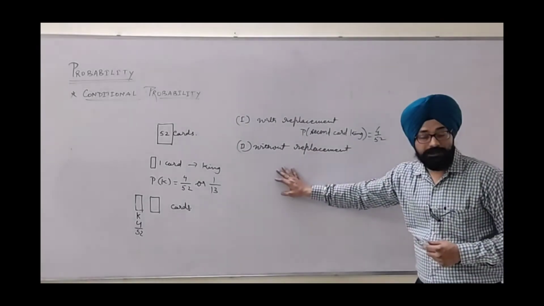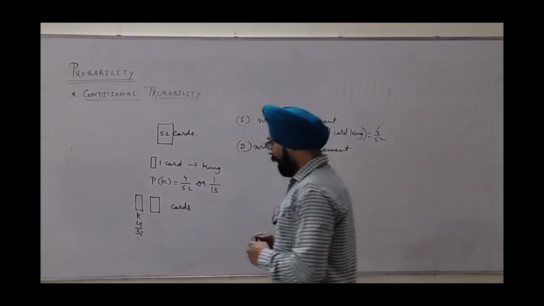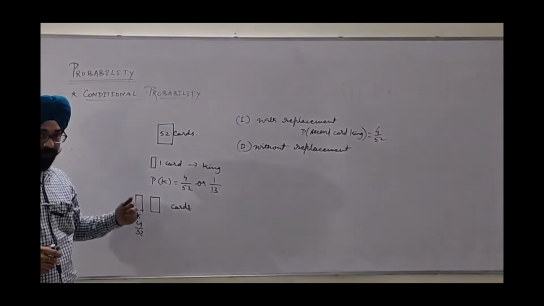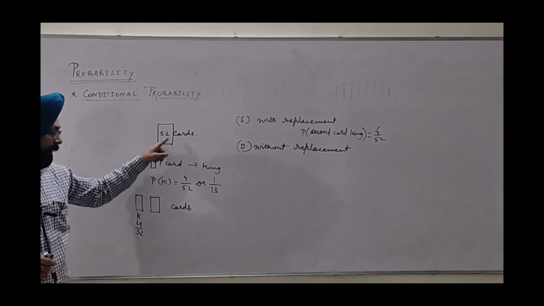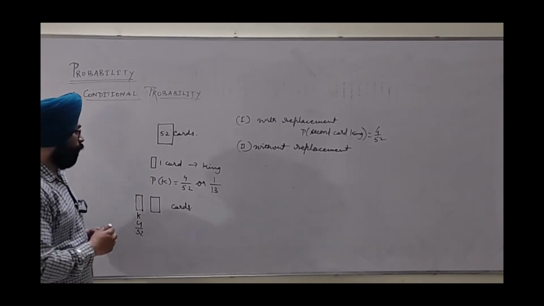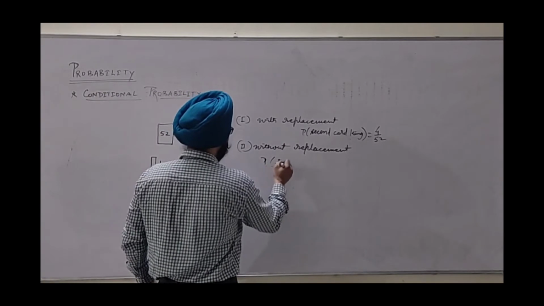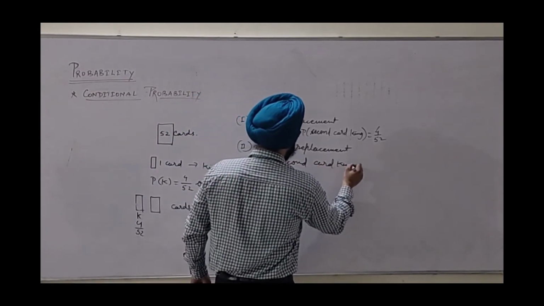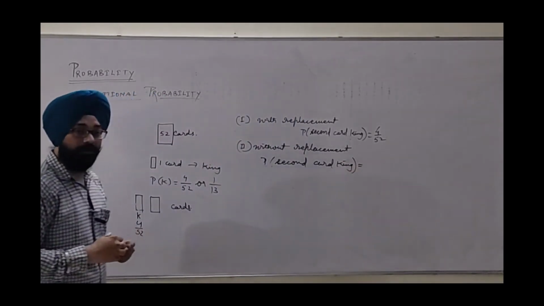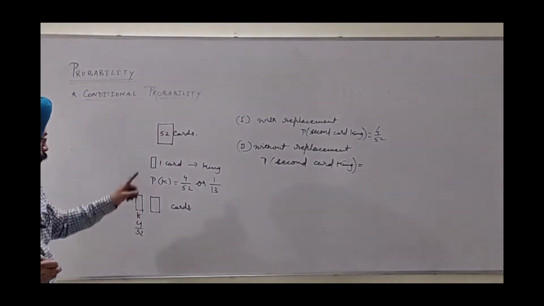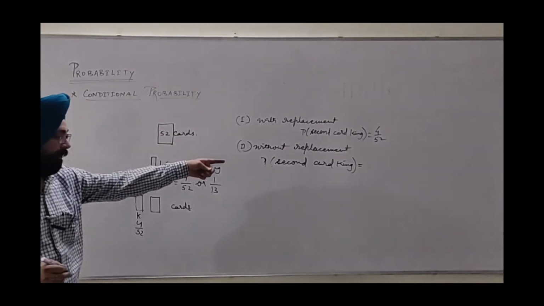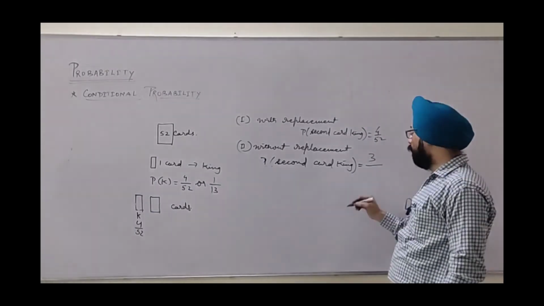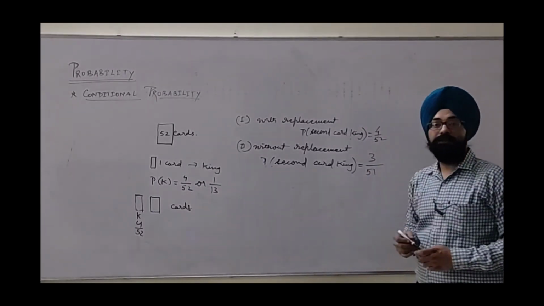But in the case of without replacement, I will not put this card back into the group of 52 cards. So what will happen? One king will be less. Total there are 4 kings, so now we have 3 kings, and the total number of cards also turns from 52 to 51.